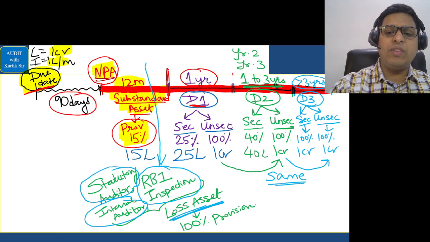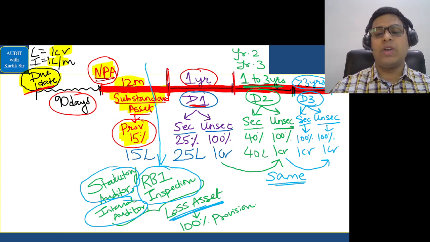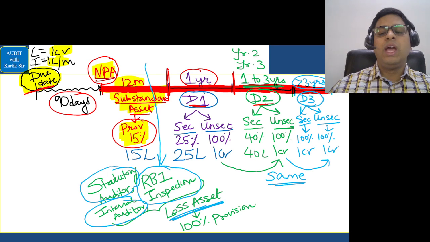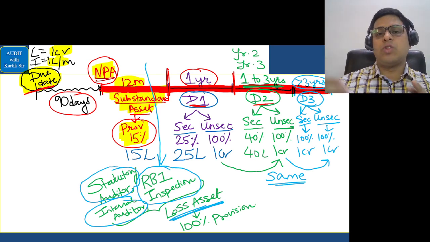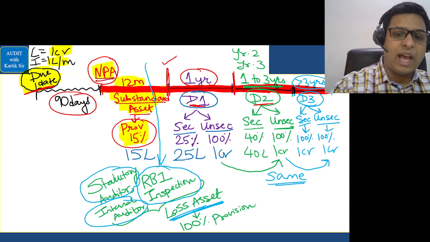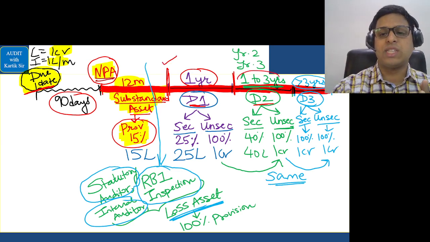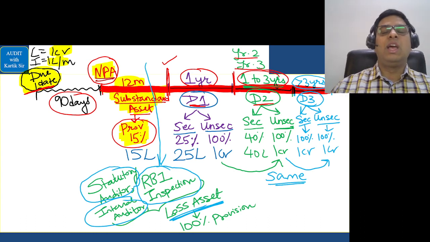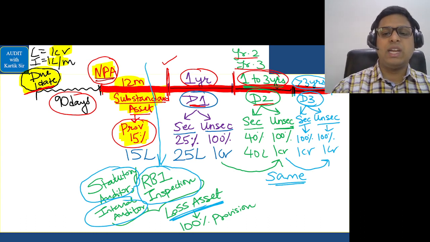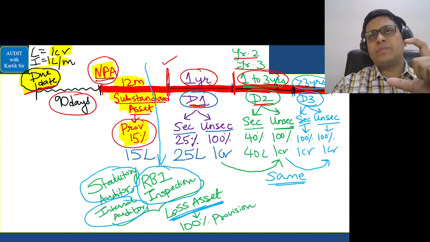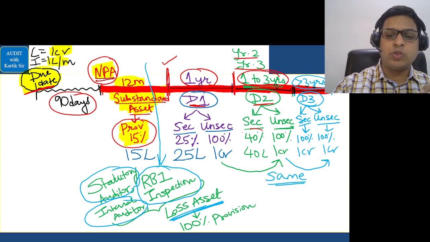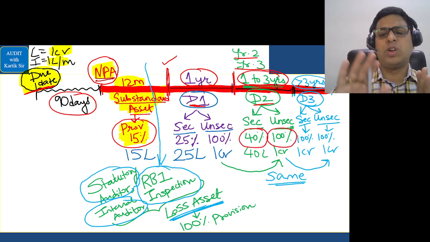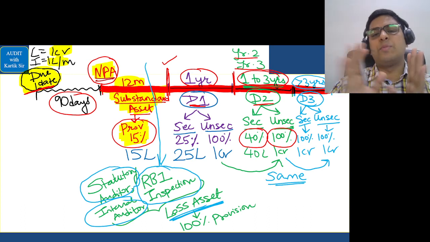Next, even after this 1 year is over, the borrower is not paying. So now we are in the D2 category, doubtful category 2. In doubtful category 2, the borrower has not paid, and since the substandard asset period it is now 1 to 3 years, that is year 2 and year 3. In that case, we call it the D2 category. The provision in relation to the loan amount is increased to 40%, and in relation to unsecured loans we keep it at 100% only.